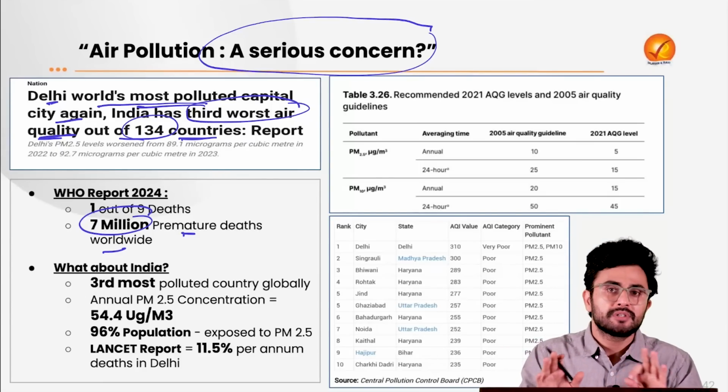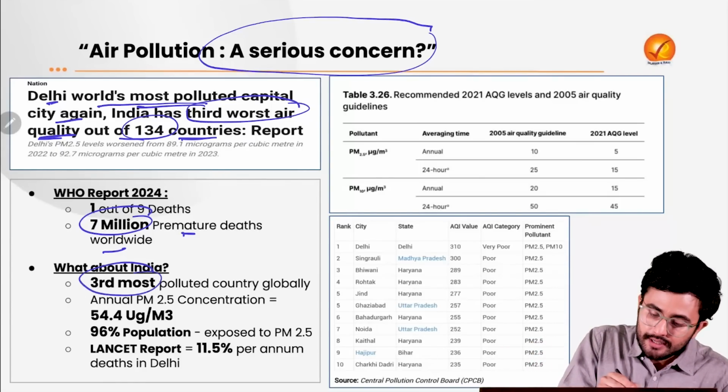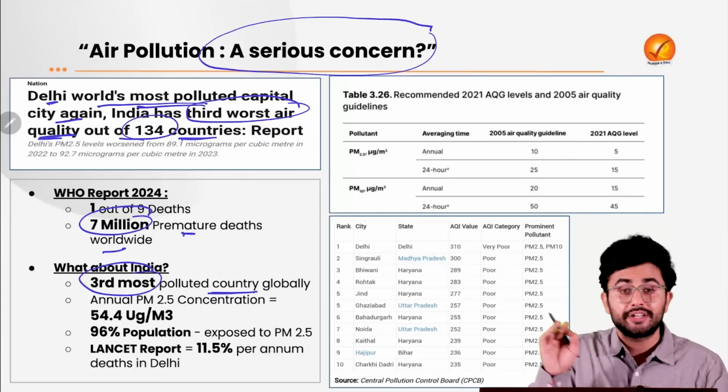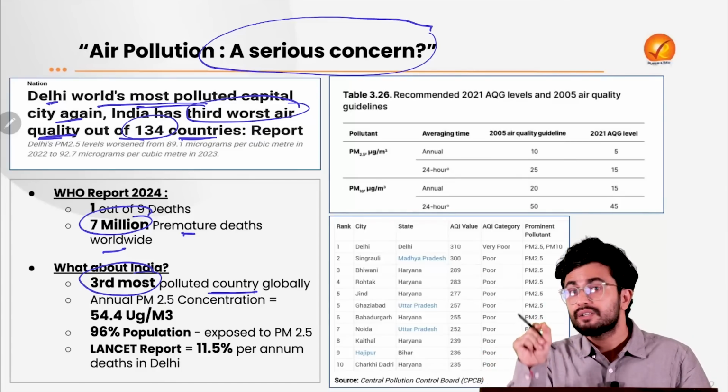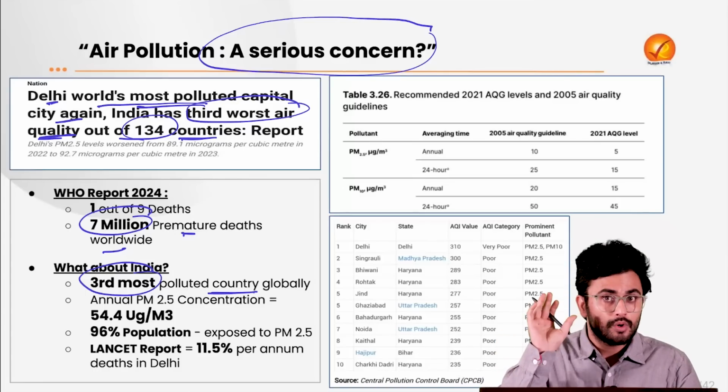If you look at the data specifically for our country, India is currently the third most polluted country globally. So guys, please comment down which, according to you, is the most polluted country in the world.